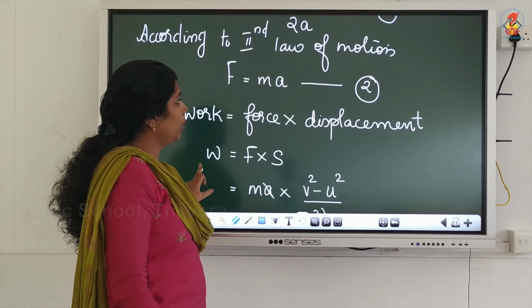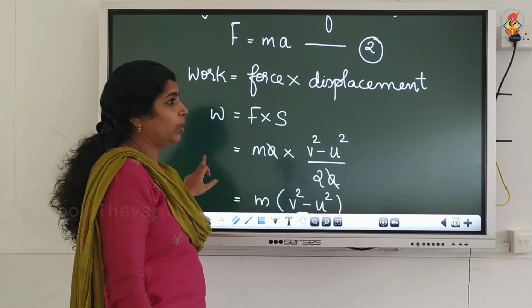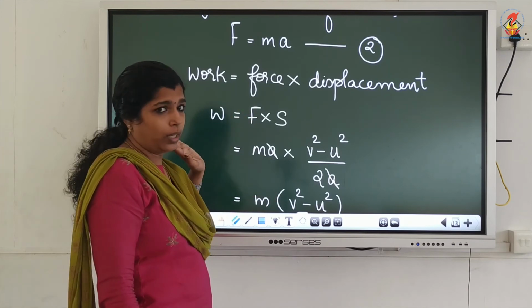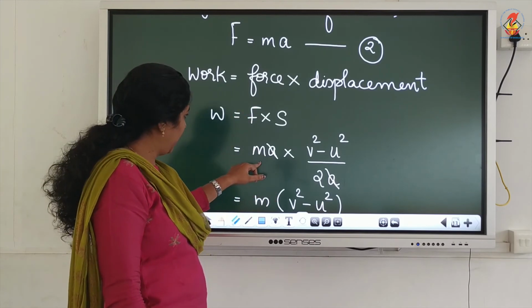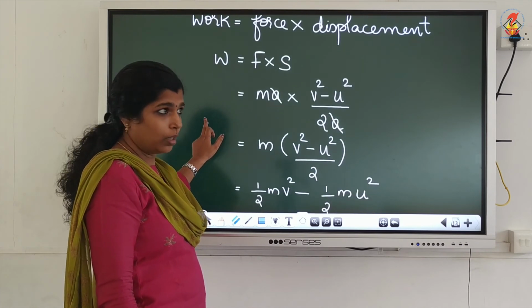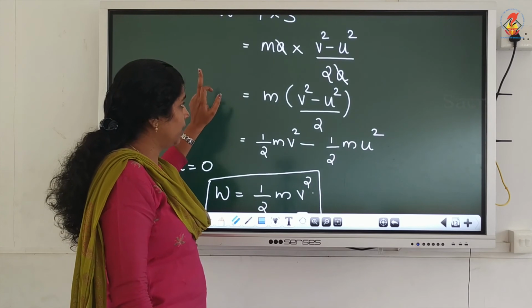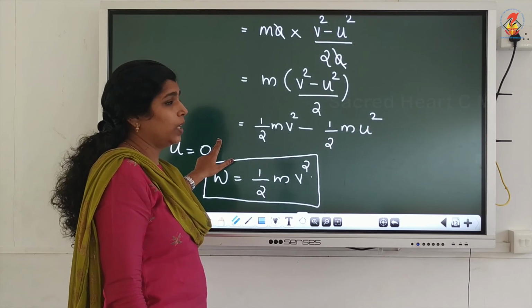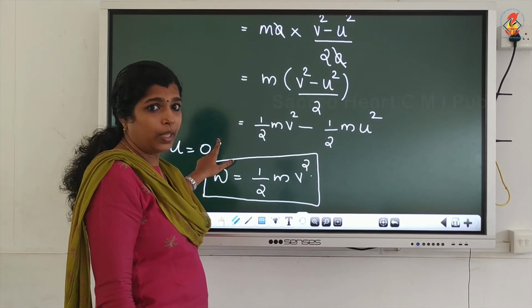Now, we know the equation to find work is equal to force into displacement. So, we substitute F as MA and S as V square minus U square by 2A. So, A and A get cancelled. We get an equation like this, M into V square minus U square by 2.